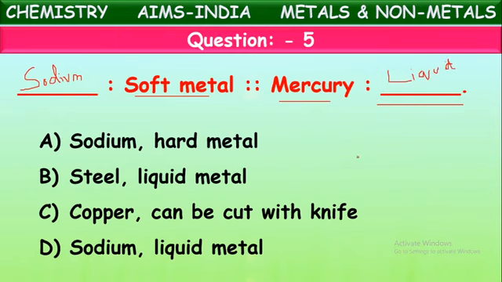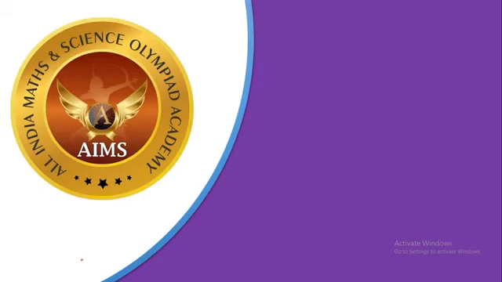Which option fits into these blanks? See here it is given. Sodium is a soft metal whereas mercury is a liquid metal. So this will be the correct answer. Next, let us see the next question.